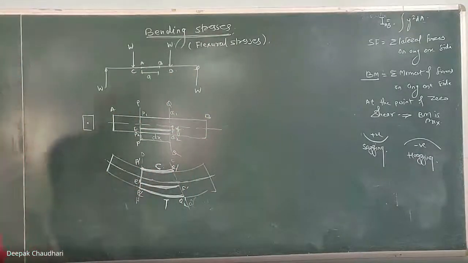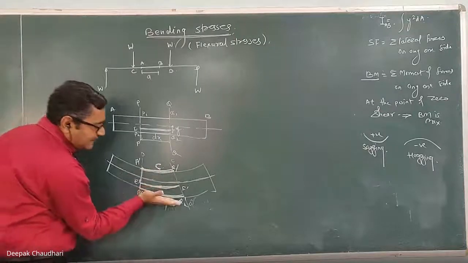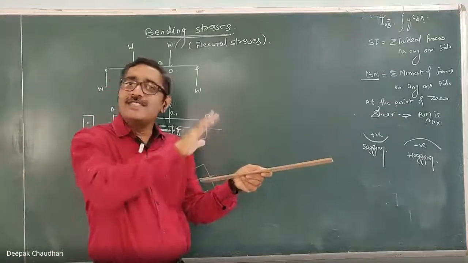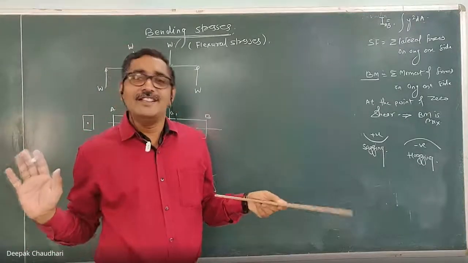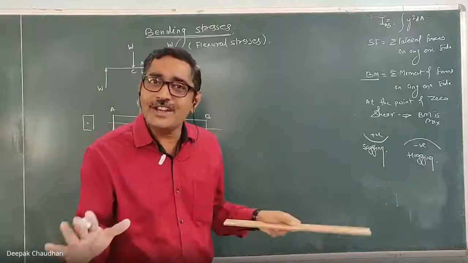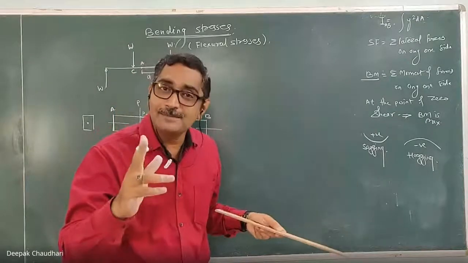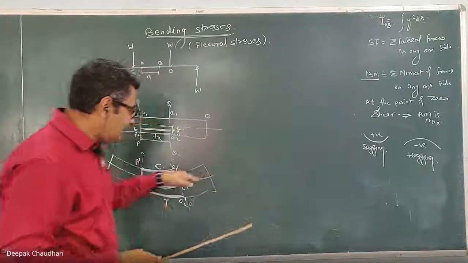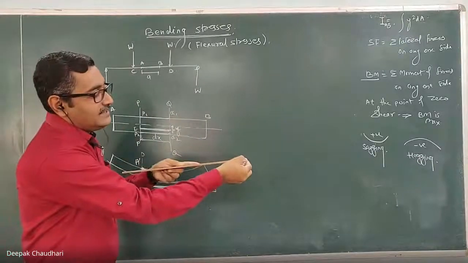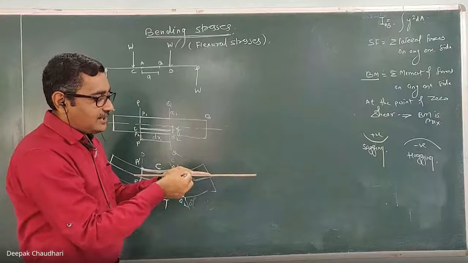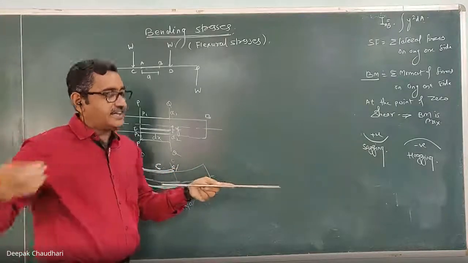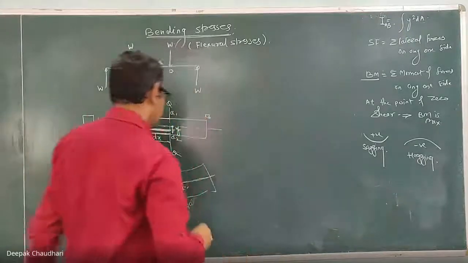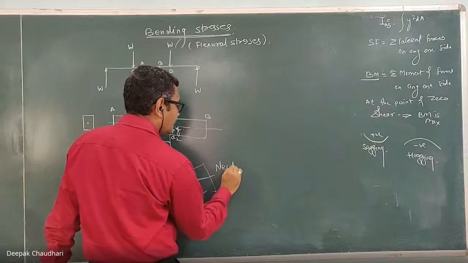So in actual practice, in between these two layers, there is one layer which is neither elongated nor contracted. And since it is neither elongated nor contracted, its length remains the same. No stresses are induced in that layer. So in this one, there is one layer which is neither in tension nor in compression. This is the layer which is neither contracted nor elongated. This layer is known as the neutral layer. What is that? Neutral layer.